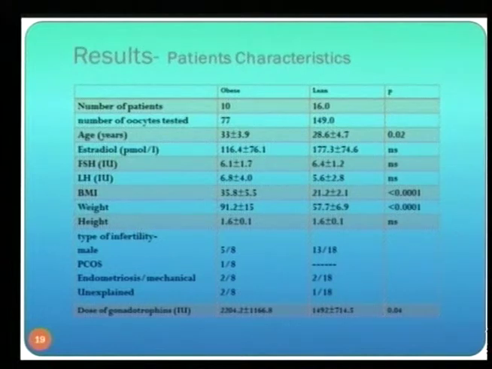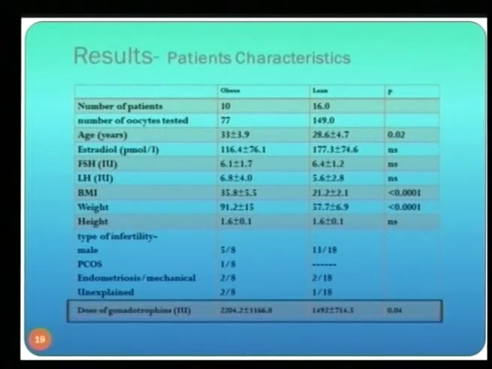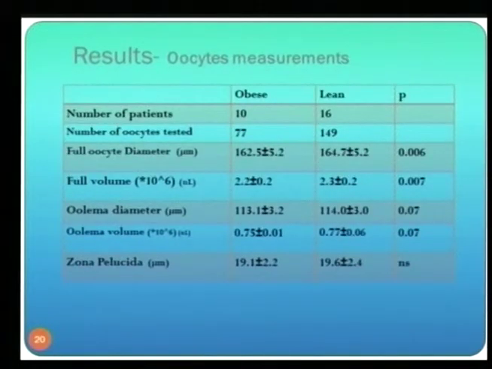And those are the results. There are 10 patients that were obese, 16 patients that were lean. We tested 77 oocytes of obese patients and 149 oocytes of lean patients. You can see that the age, estradiol, FSH, all the characteristics of the groups were the same. And about oocyte measurement, again, 77 oocytes we measured in the obese, 149 in lean.